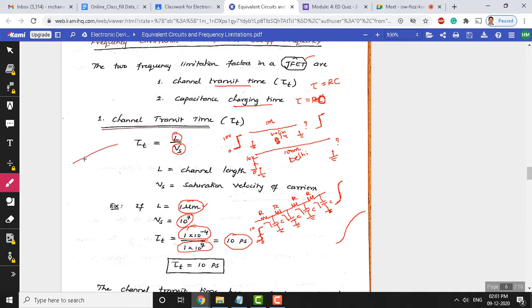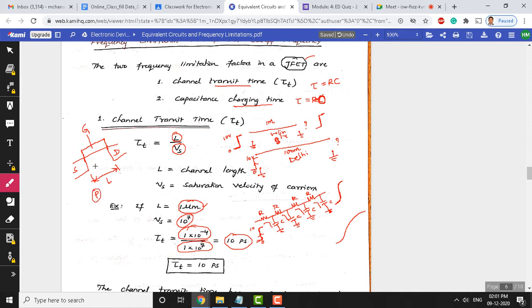If you look at the JFET, on one side there is a source, on the other side we have a drain region, and here we have a gate, which is connected to the source. This distance is taken as the channel length, which is L. Suppose I take this as an N channel, then the substrate will be of P type.